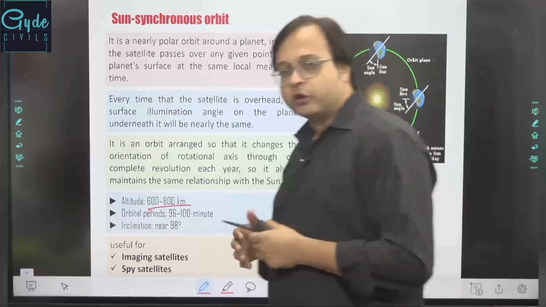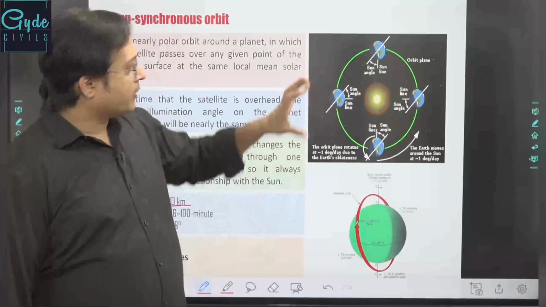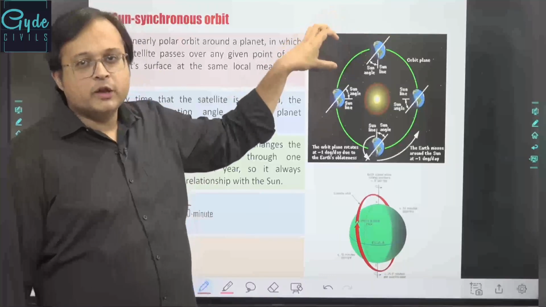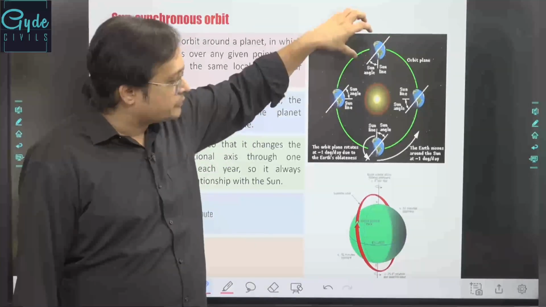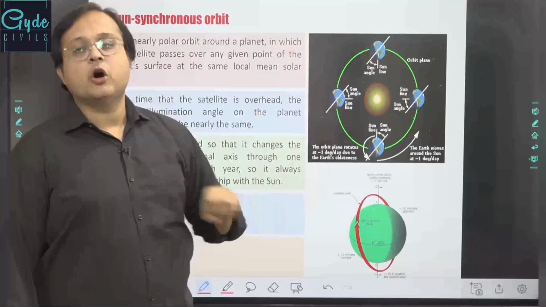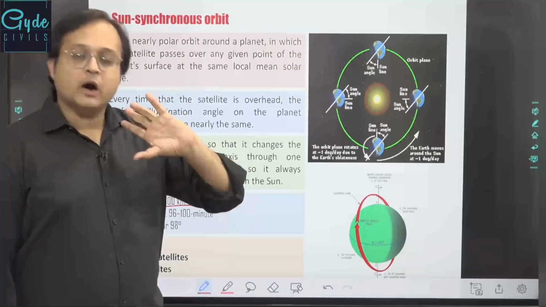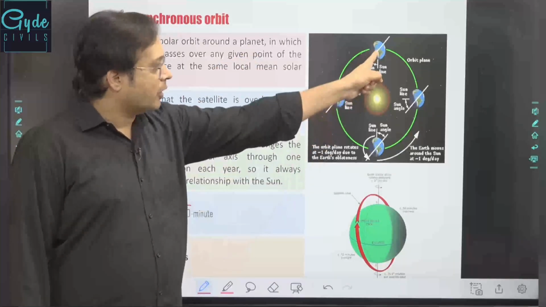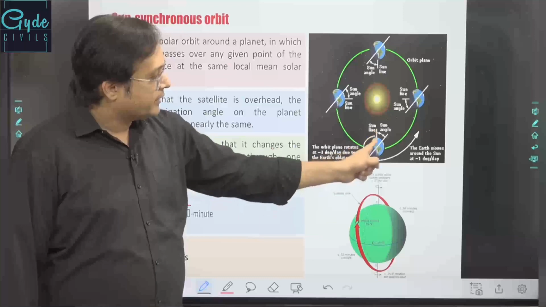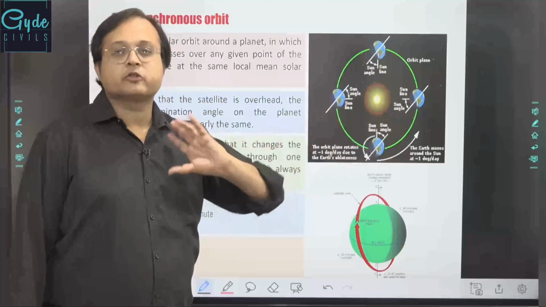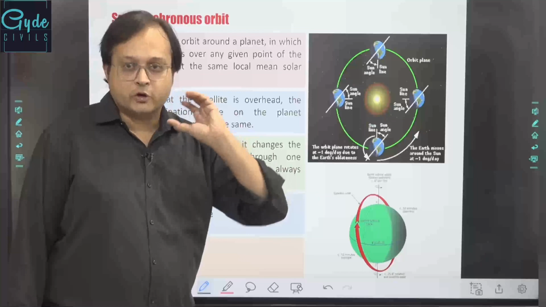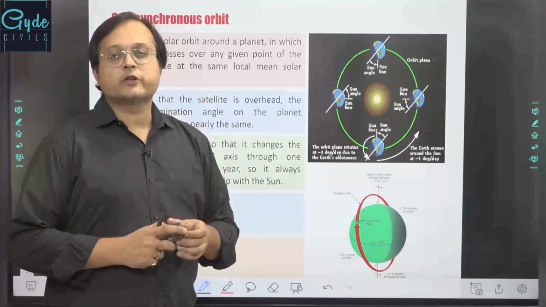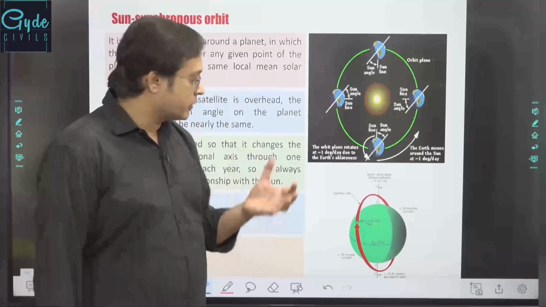And these are those orbits in which if any particular object is placed in these orbits, the alignment is so that the angle between the object, earth, and the sun always remains constant. So around the year, the objects change their revolution in such a way that the sun angle always remains constant. So they always remain synchronous to the state of sun, or the amount of light which would fall over such type of object. So it becomes a sun synchronous orbit also.